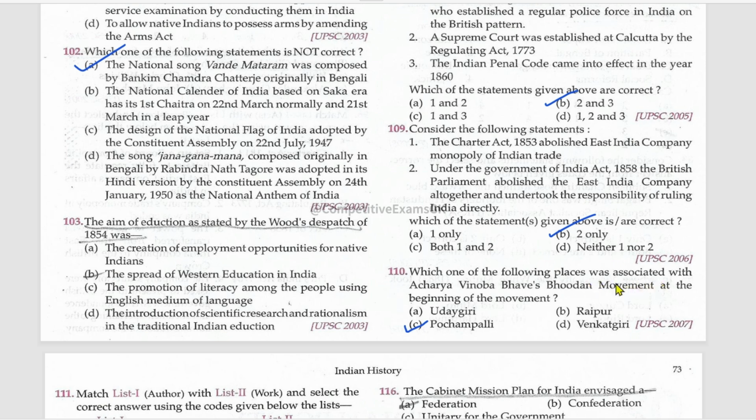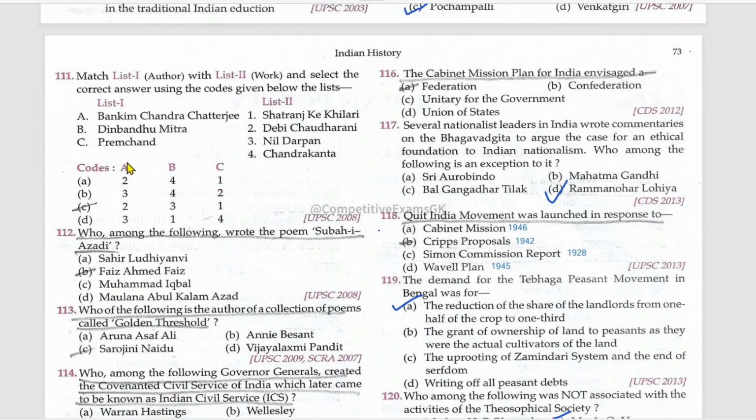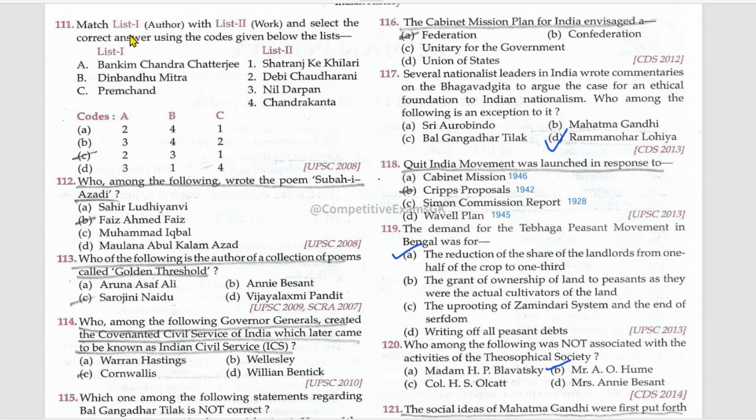Which one of the following places was associated with Acharya Vinoba Bhave's Bhoodan movement at the beginning of the movement? Pochampalli. Now currently this is Telangana. Match the list 1 with the list 2 authors and the works. Bankim Chandra Chatterjee, Devi Chaudhurani. Deenbandhu Mitra, Neel Darpan. Premchand, Shatranj Ke Khiladi. Who among the following wrote the poem Subah Ki Azadi? Faiz Ahmad Faiz. Who of the following is the author of a collection of poems called Golden Threshold?